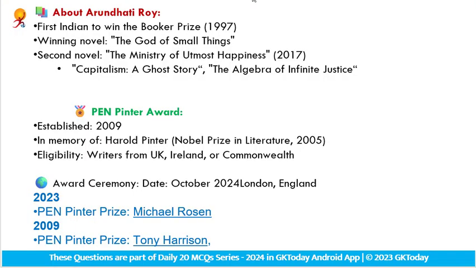Let's find the key discussion points about Arundhati Roy. She was the first Indian to win the Booker Prize, in 1997, and the winning novel is The God of Small Things. Her second novel is The Ministry of Utmost Happiness in 2017, and other works are Capitalism: A Ghost Story and The Algebra of Infinite Justice.